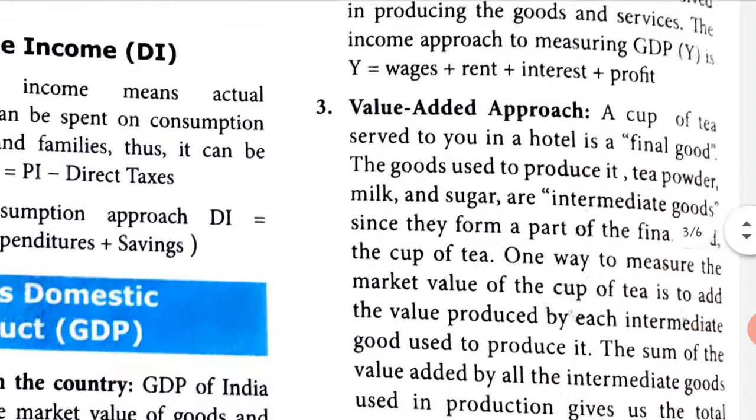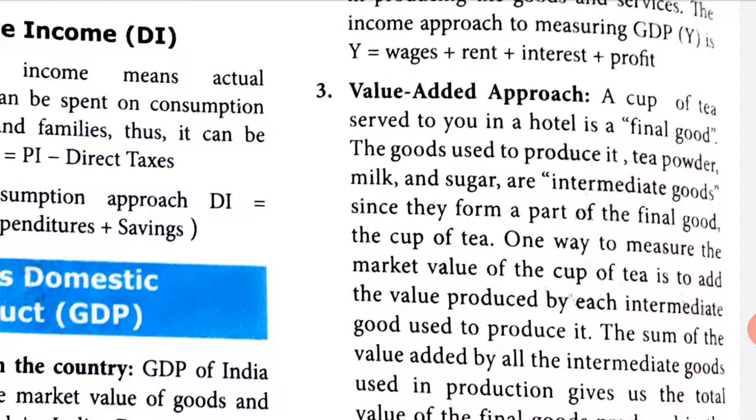Value added approach. A cup of tea served to you in a hotel is a final good. We already know that. The goods used to produce it, tea powder, milk and sugar, are called intermediate goods, since they form a part of the final good, the cup of tea. One way to measure the market value of the cup of tea.